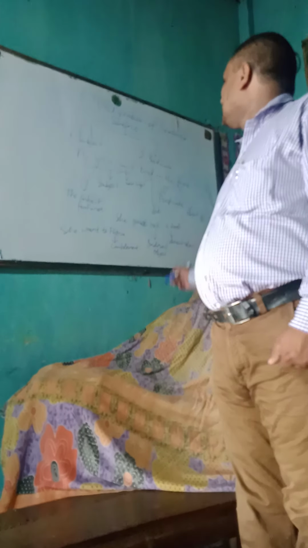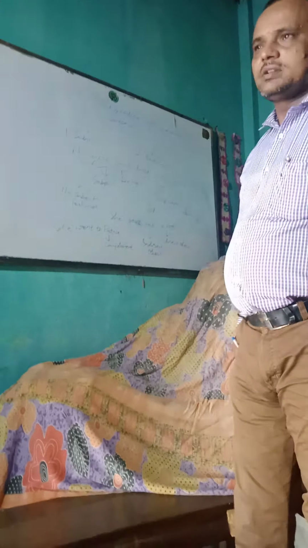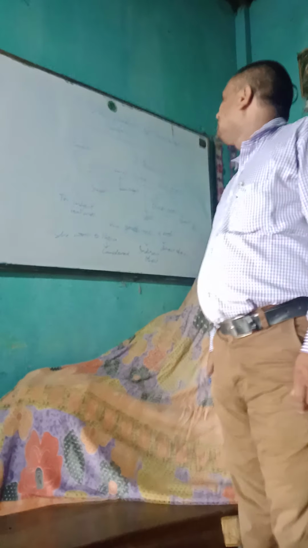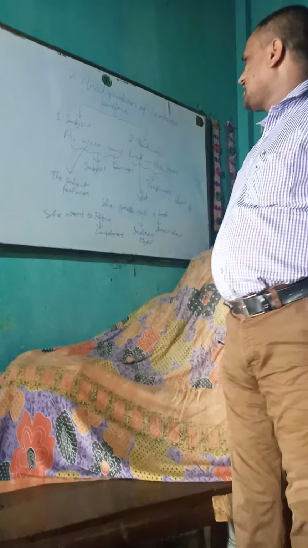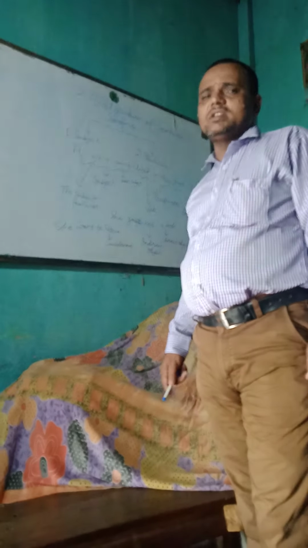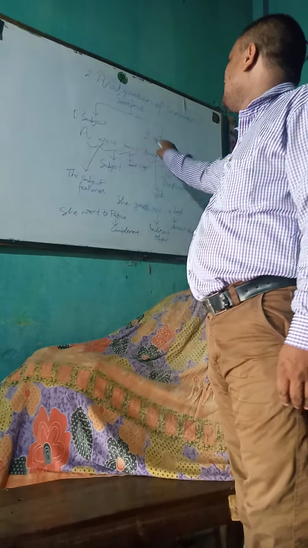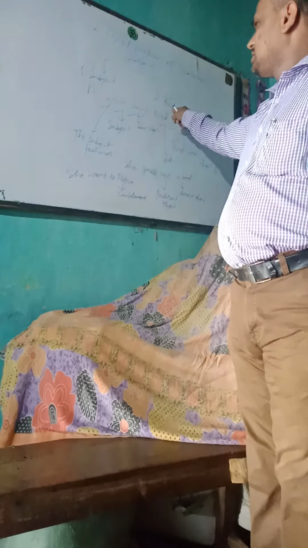And sentence can be analyzed, and we can say that there are mainly two parts of sentence, and these parts are subject and predicate.